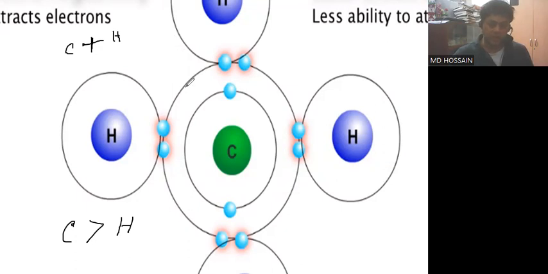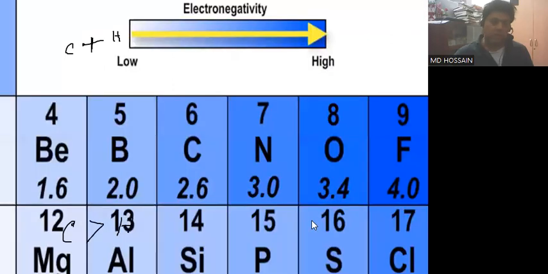Now on the next slide, we can have some more info regarding this issue. See, this is a diagram. We are getting here the periodic table. In the periodic table, the electronegativity increases from left to right. Just have a picture of this slide in your mind. Then it will solve your problems about in which direction the electronegativity will increase and which direction it will fall.